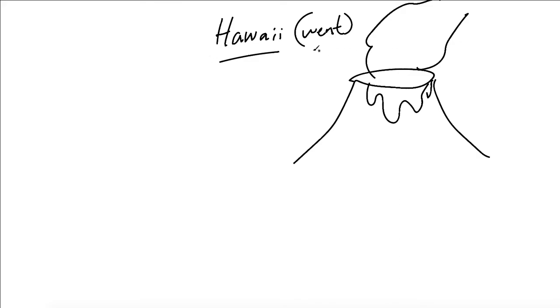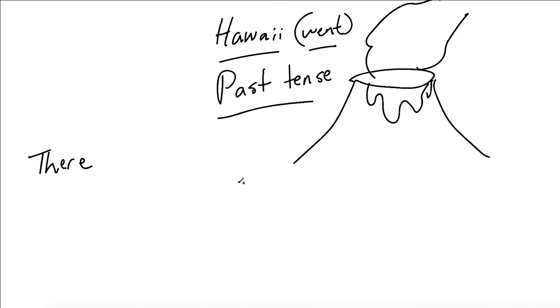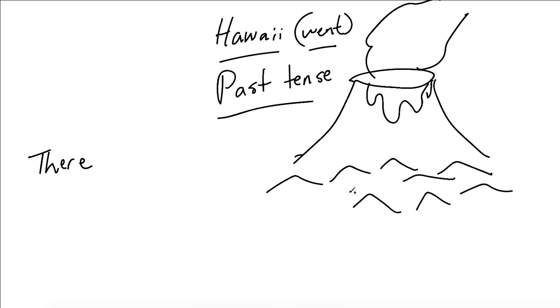Then we have to be careful because everything we say has to be past tense, all right? So we're talking about a trip that happened in the past. So we're going to still use there to discuss what we saw. So let's say there's a volcano here, and then we have some beautiful black volcanic rocks, okay? And we have the lava here. I'm going to color this lava red.